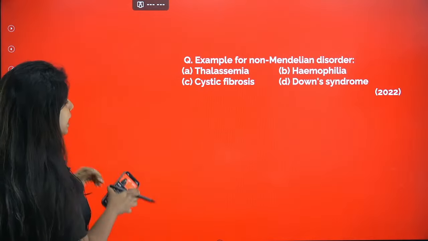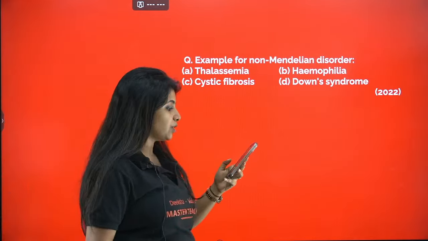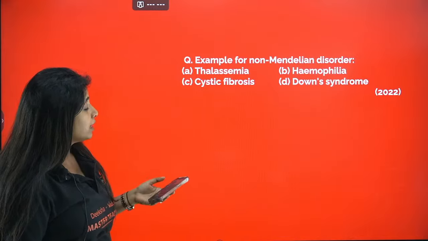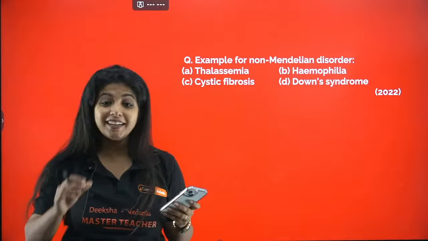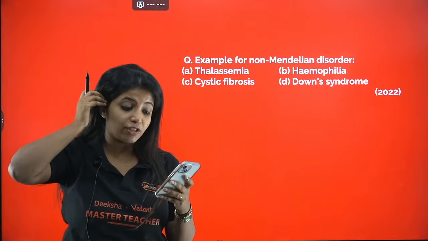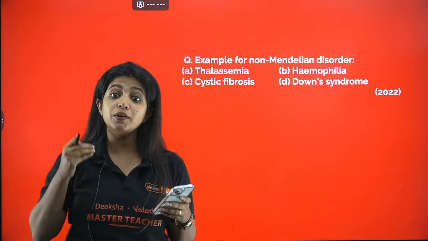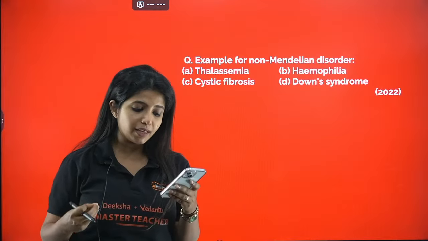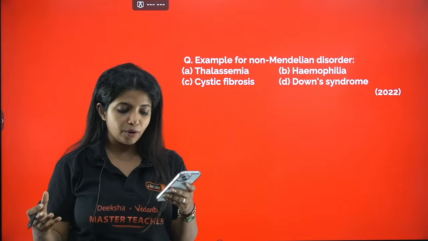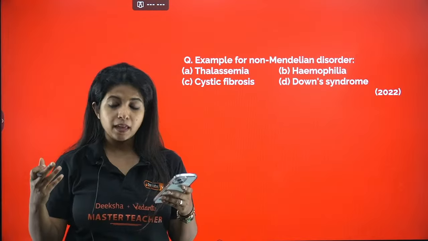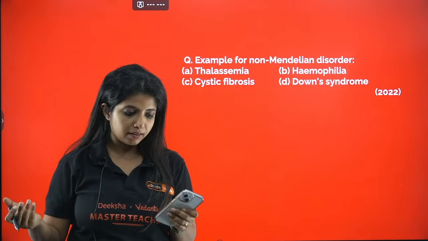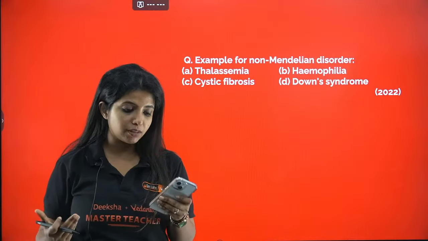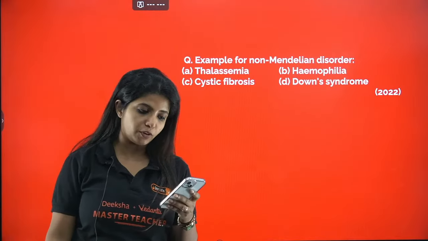The next question says, example for non-Mendelian disorders: thalassaemia, hemophilia, cystic fibrosis and Down syndrome. Mendelian disorders are the things that we studied until now. If you are asked about non-Mendelian disorders, the exception that we have not studied until now will be your answer.